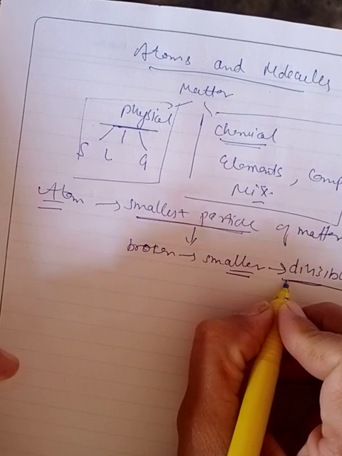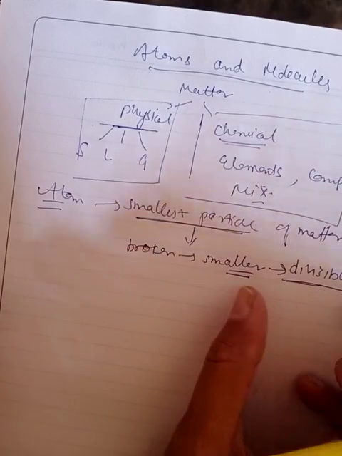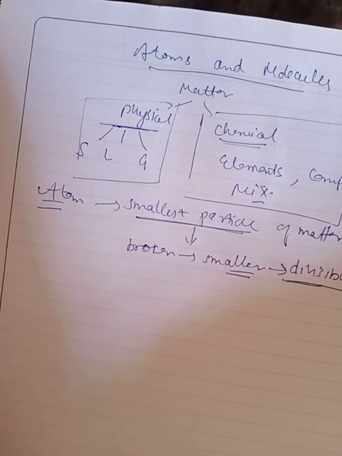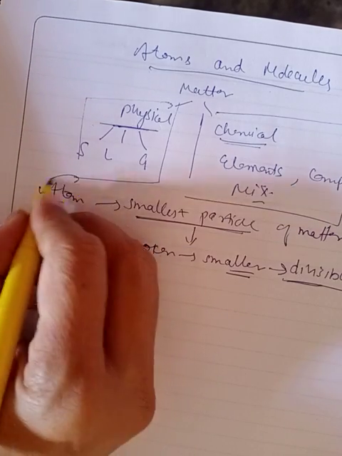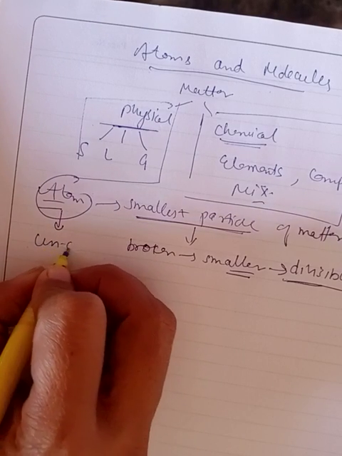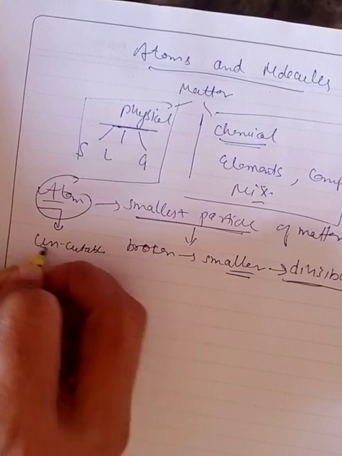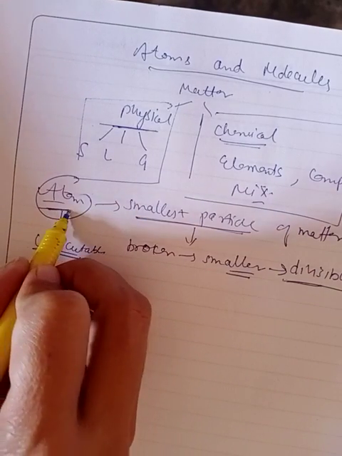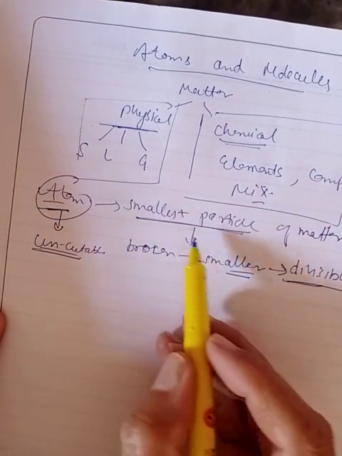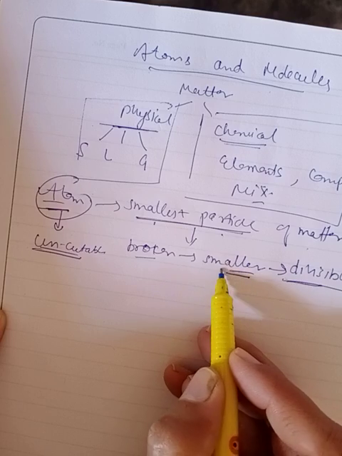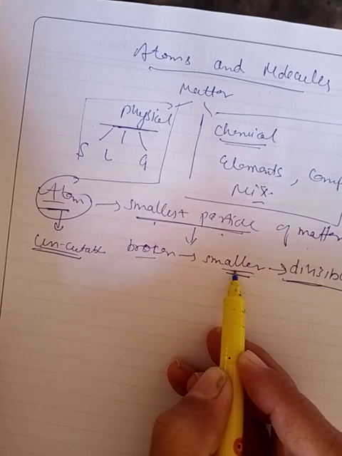These individual particles were termed as Parmanu, or in the latest word we say these individual particles are the atoms. Atom is a Greek word which means uncuttable, meaning it cannot be divided further into smaller particles. Clear?